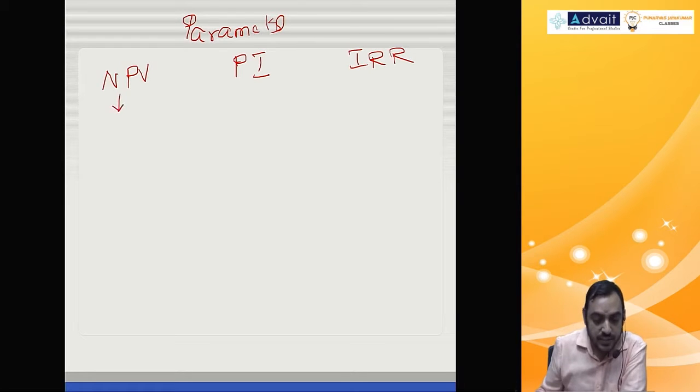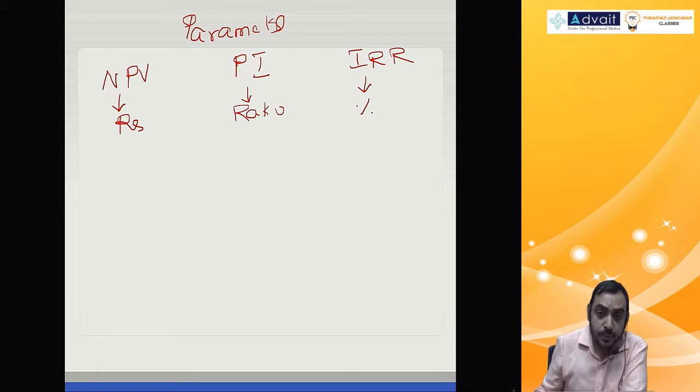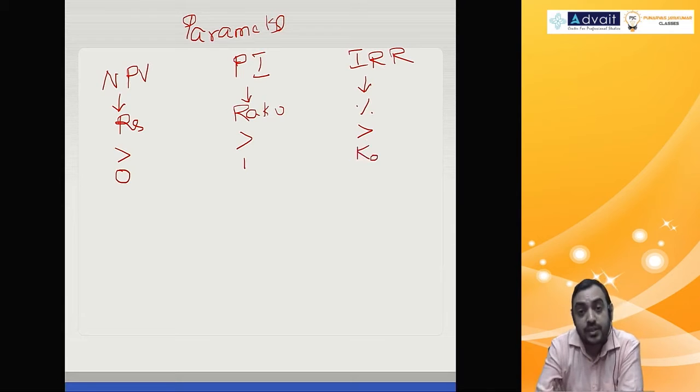So NPV is expressed in rupees, PI is expressed in ratio, and IRR is expressed in percentage. For a project to be accepted, NPV should be greater than 0, profitability index should be greater than 1, and IRR should be greater than the cost of capital, overall cost of capital Ko, or weighted average cost of capital WACC. Got it?